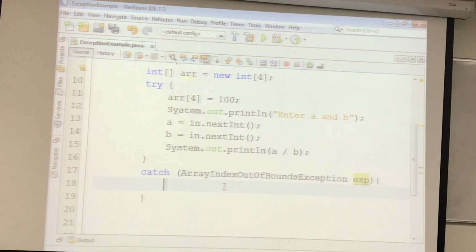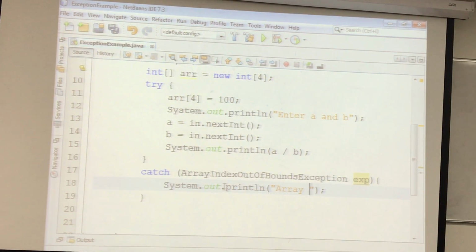Then you can write your own statement, whatever you want. For example, you can say the program has some array issues, or array index out of bound, or check the array size and references, up to you.